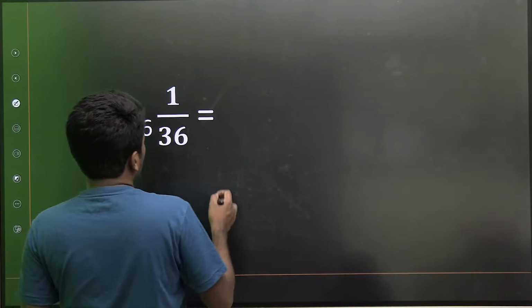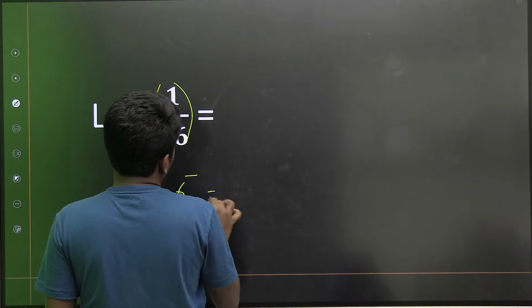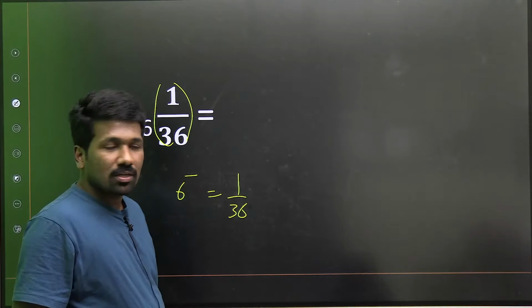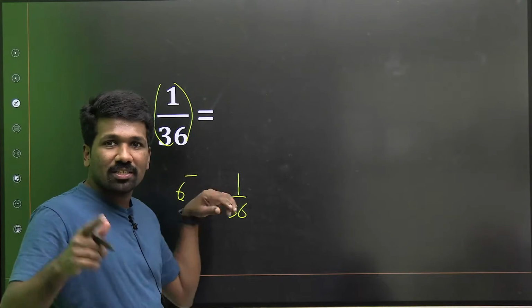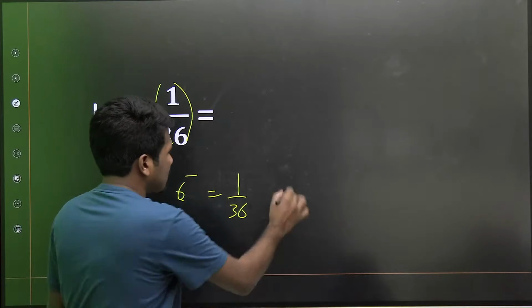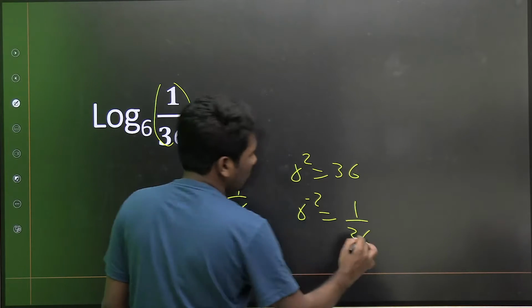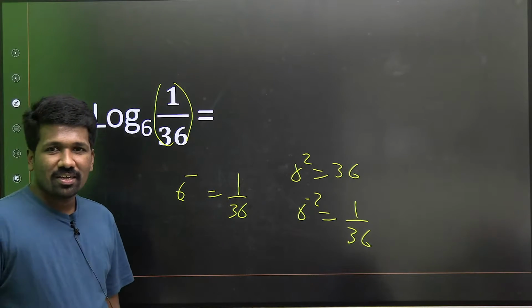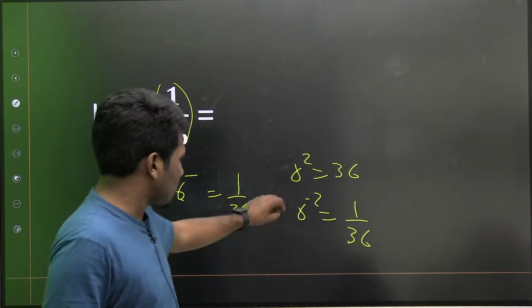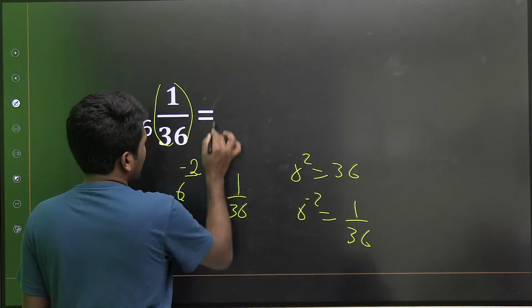Anyway, here you can directly think 6 का कौन सा पावर है 1 by 36. Minus m idea we learned in exponent should be used. 6 का second power 36 है ना, so 6 का minus 2th power 1 by 36 होगा. Are you getting the point? A raised to minus m is 1 by a raised to m we learned yesterday na. So 6 raised to minus 2 will be 1 by 6 square. So that is how you can directly get minus 2.